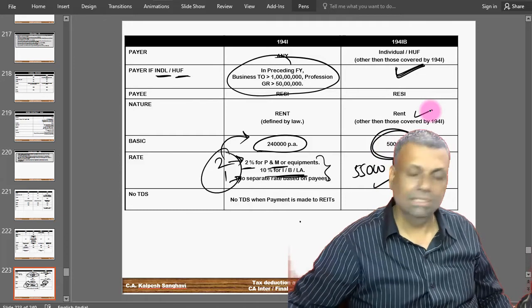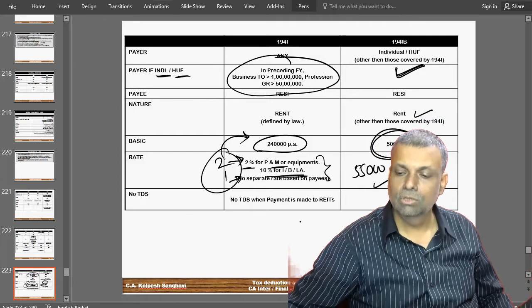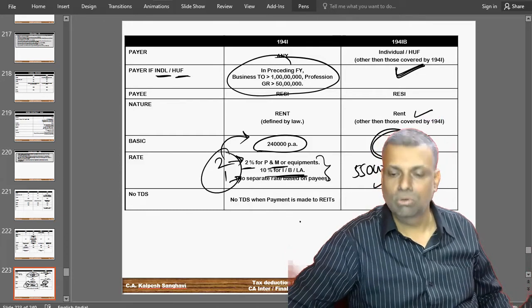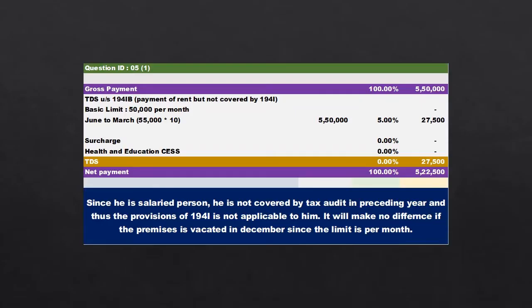So in the first case it was 10 months. So multiply with the appropriate rate and get the amount of the TDS. That will be in the first situation. Now let's see the second situation.